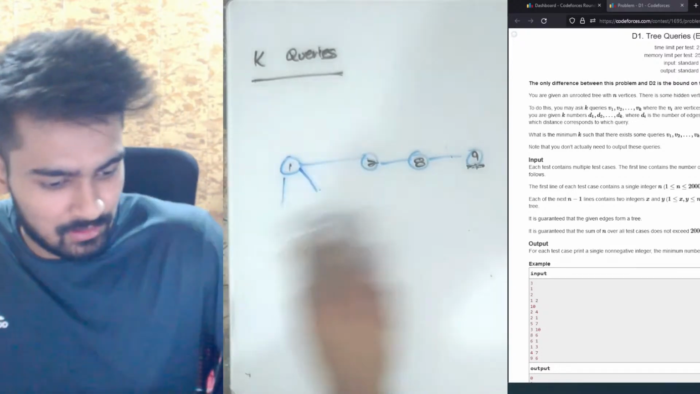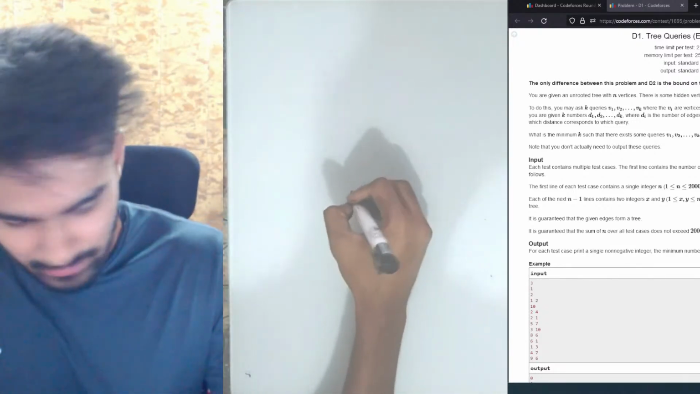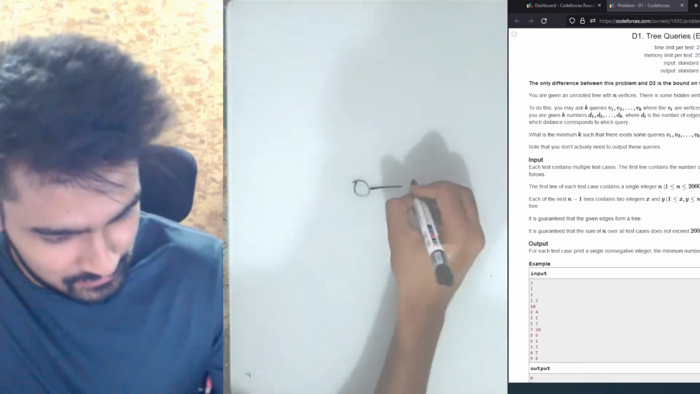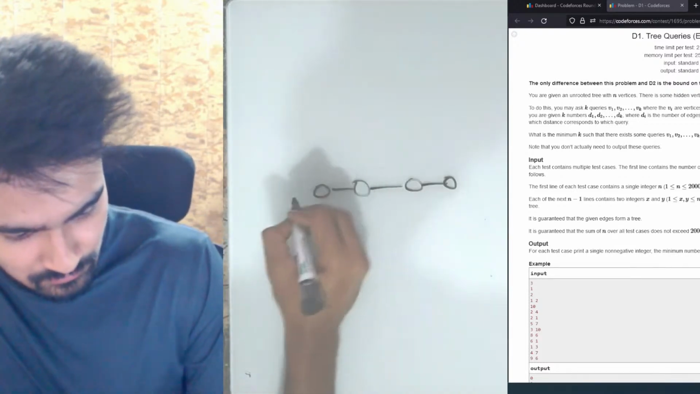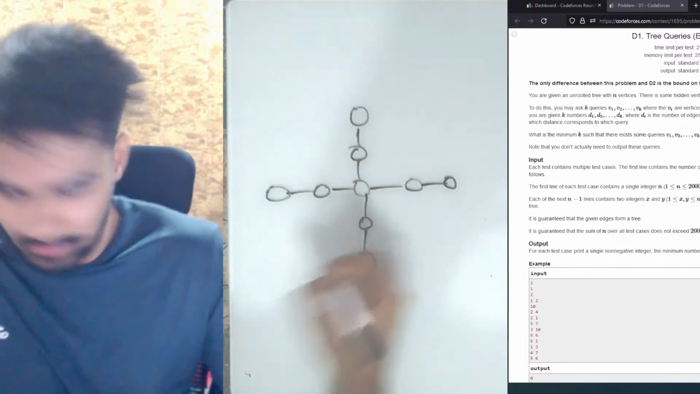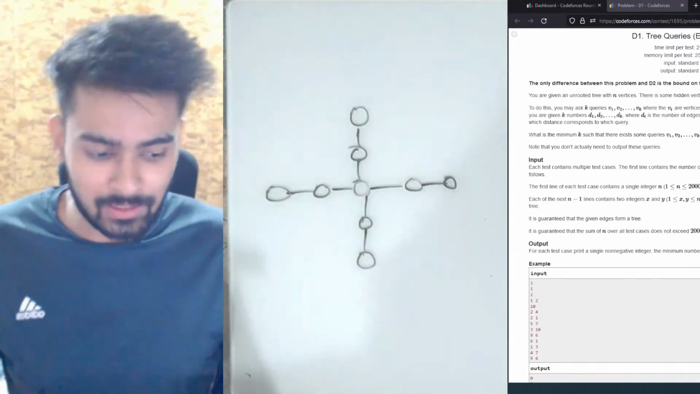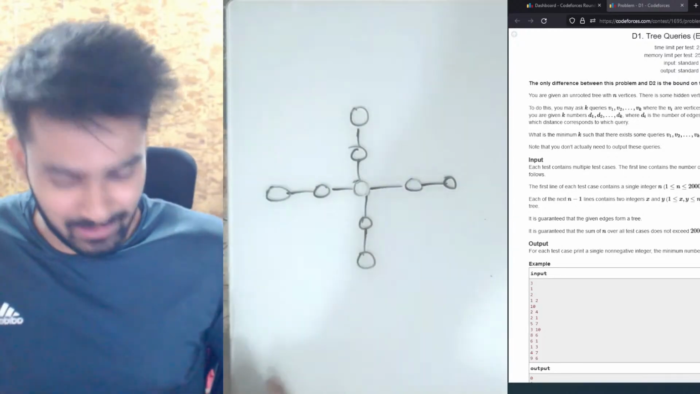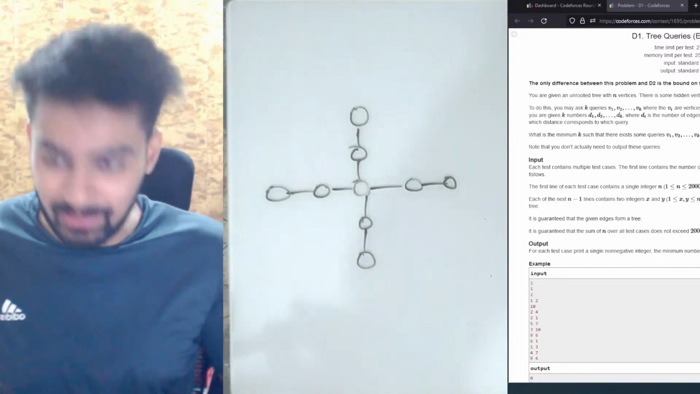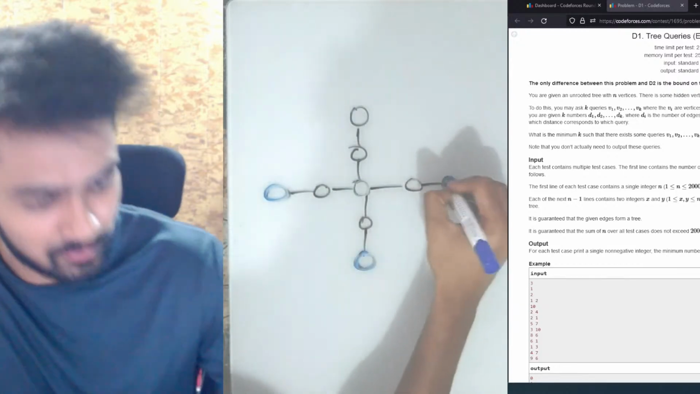Let's say we had a node. This is a node. And let's say this was a tree. Now, how many queries are needed through which we can identify any hidden node? Let's see for this one. My say is we only need 3 queries. One query for this one, one query for this one, and one query for this one.